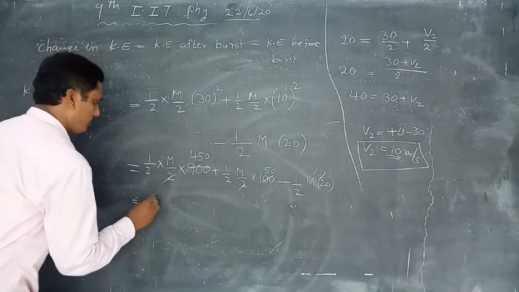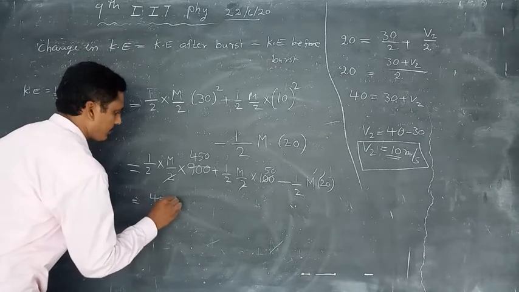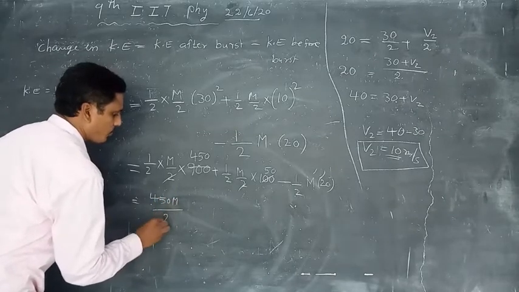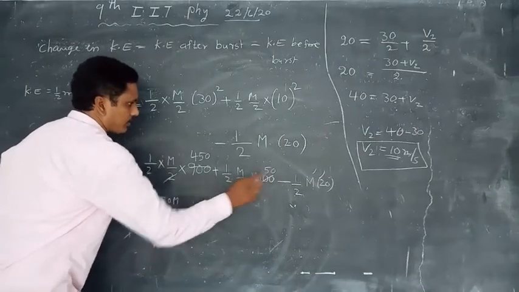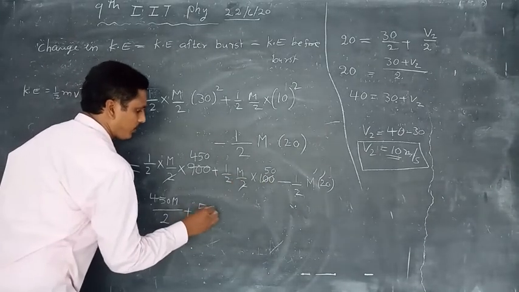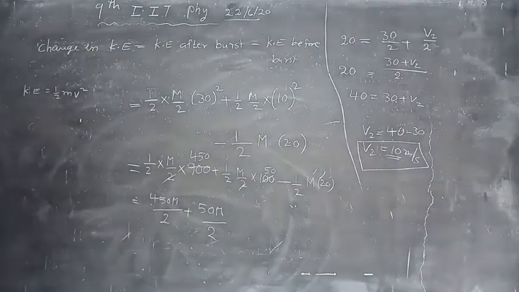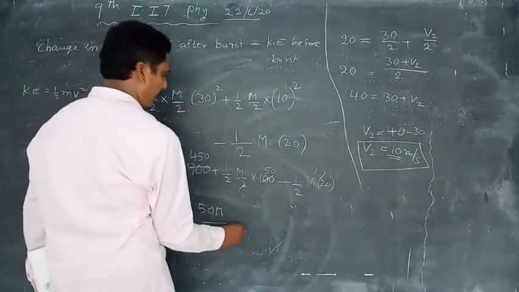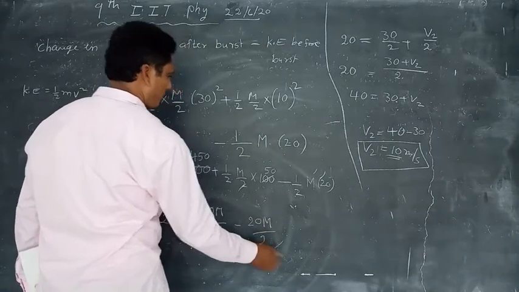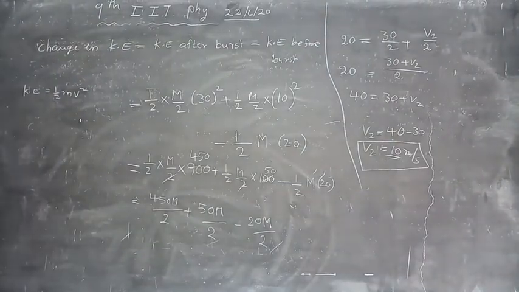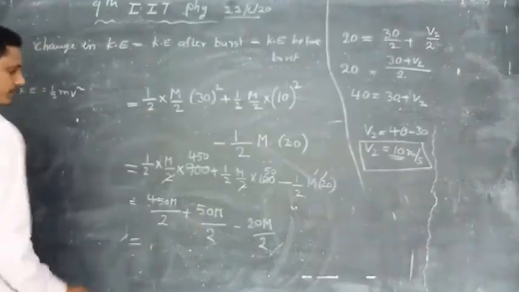That is equal to 450 m by 2 plus 50 m by 2 minus 20 m by 2, that is equal to 450 plus 50 m.